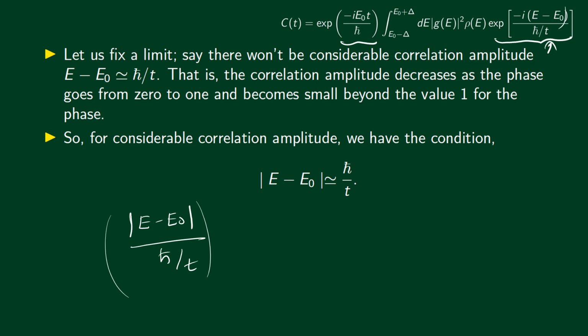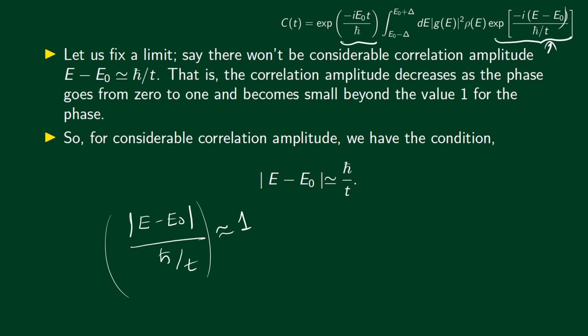Right, so we need to fix a limit. Let's say that as this factor increases from 0 with t, when it reaches 1, the correlation amplitude is considerably small. So we can take this as the limit. This is a limit that we fix. It's a bit arbitrary, but let's fix it.